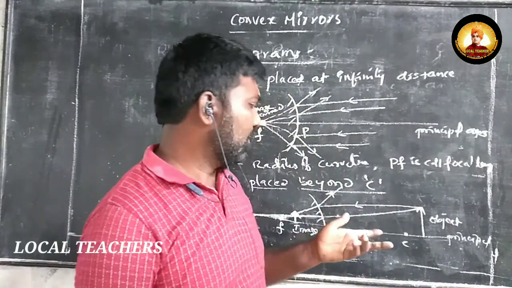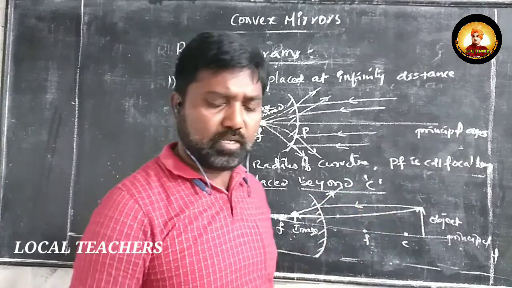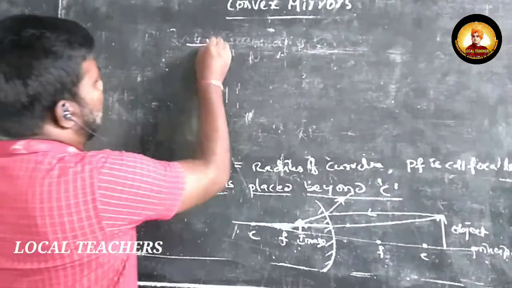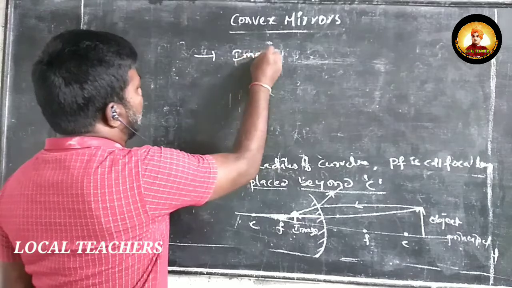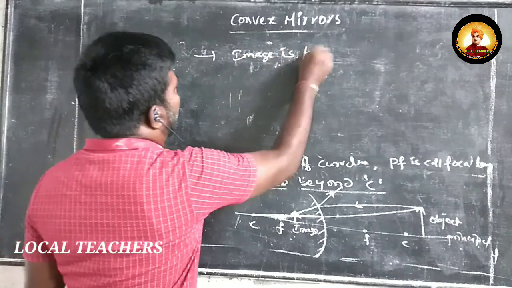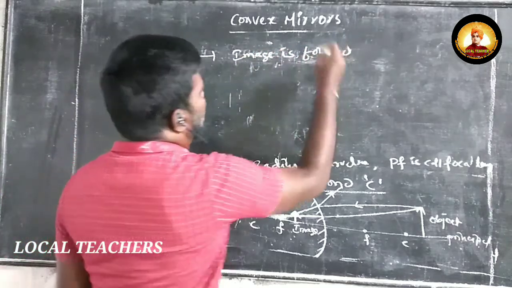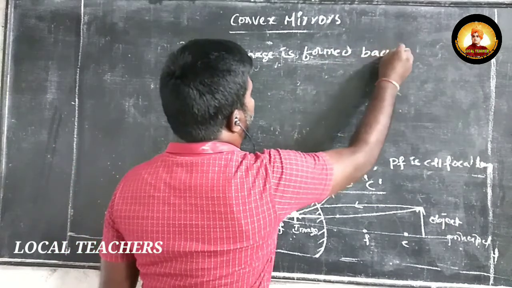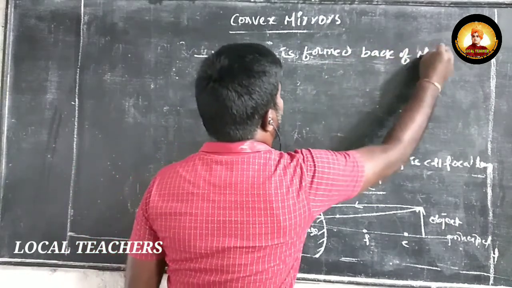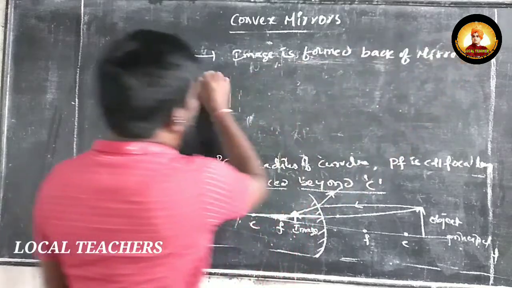If we observe the image, it is formed back of the mirror.